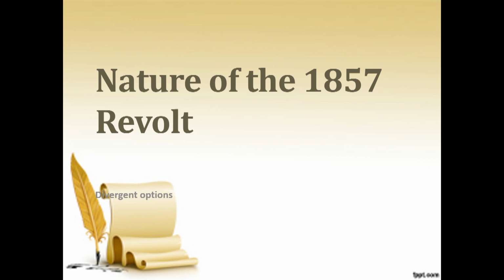Now the next question arises: what is the nature of the revolt of 1857? Is it a Sepoy mutiny? Is it a nationalistic revolt? Is it a struggle between the workers and the capitalists? Or is there a subaltern viewpoint regarding the revolt of 1857?